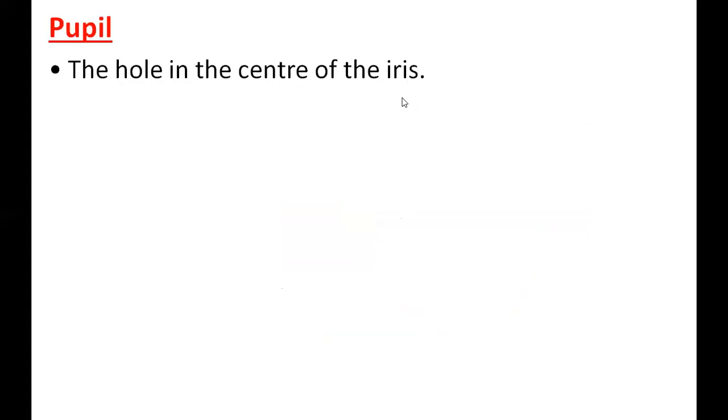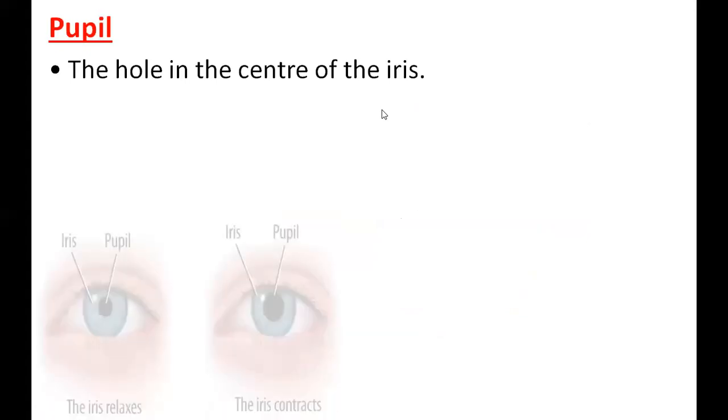Okay, now clear. We'll go to the next one. Now, pupil. Can you see a pattern in my teaching? First we went to the sclera and the front part of the sclera, the cornea. Then the choroid layer, it became the iris, and in the middle of the iris, we have the hole. That is the pupil, the hole in the center of the iris.